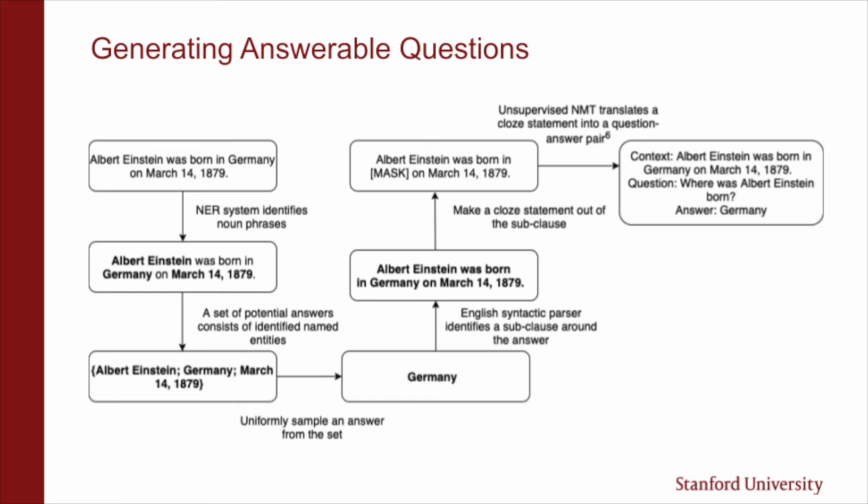Then, we use an English syntactic parser to identify a subclause around the answer. In this case, it's just the whole sentence. We make a clause statement out of the subclause by masking our answer, Germany. Afterwards, we use unsupervised neural machine translation system to convert a clause statement into a natural question. Combining the generated question with the initial paragraph and the chosen answer gives us the answerable question-answer pair.